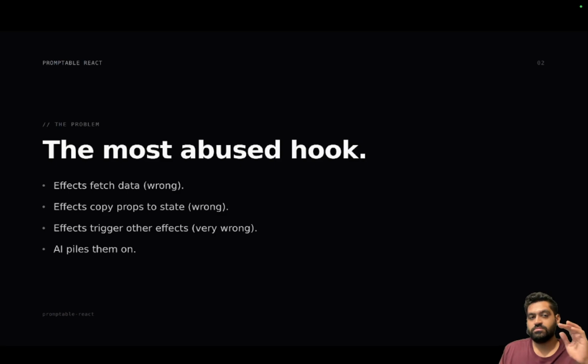What's happening is that useEffect is the most abused hook ever, right? You want to fetch data, people use useEffect, wrong. You want to copy props to state, people use useEffect, wrong. You want to affect other effects and you want to use useEffect for that, extremely wrong, dude. What are you even doing?